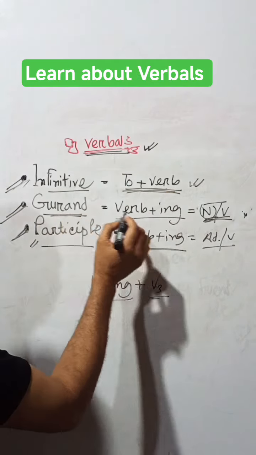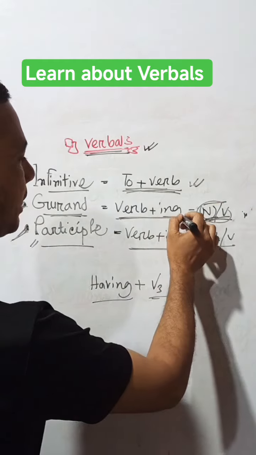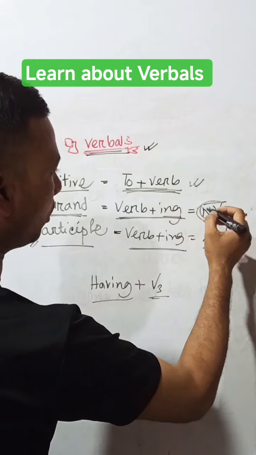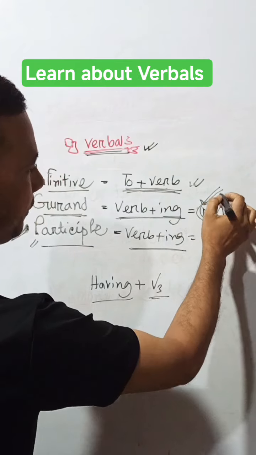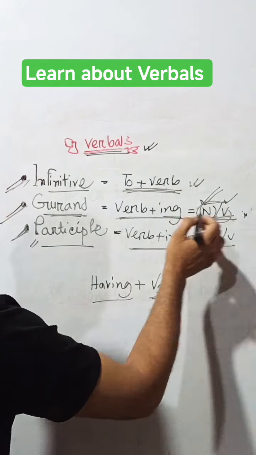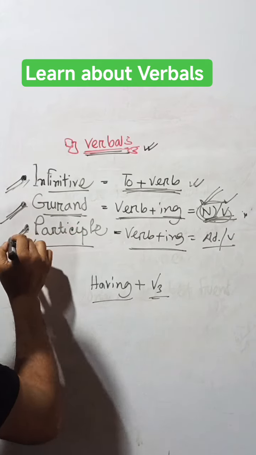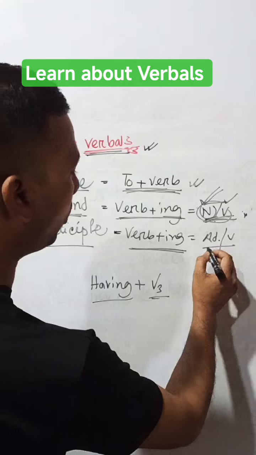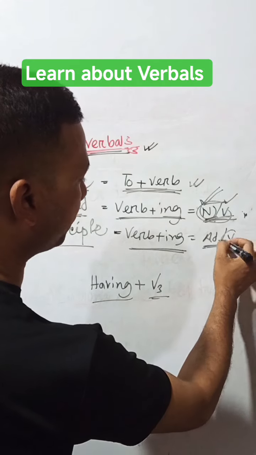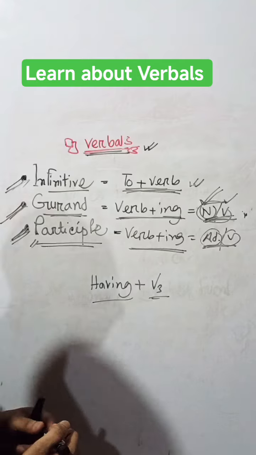Okay. Gerund: verb plus ing is called gerund. If a verb takes ing and works as a noun and verb altogether, then you will call the verb a gerund. And the participle is that verb, if a verb takes ing and works as an adjective and verb, so we call it a participle.